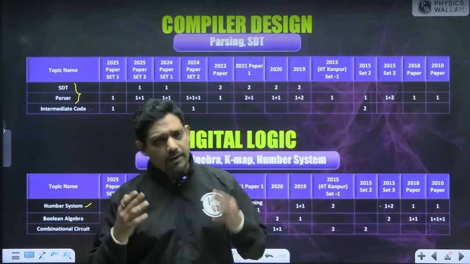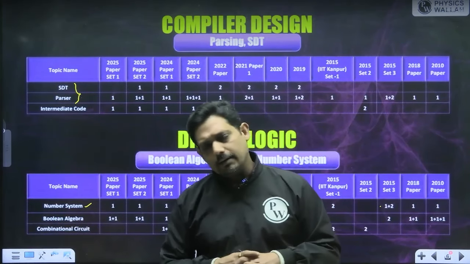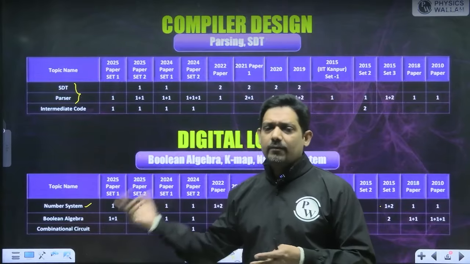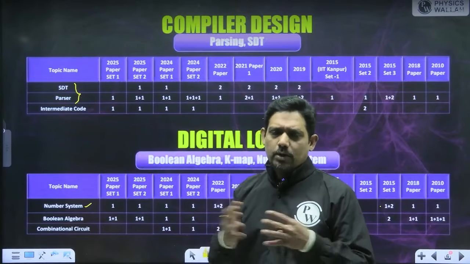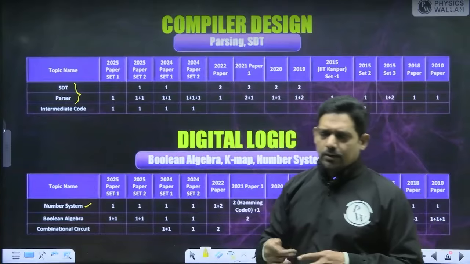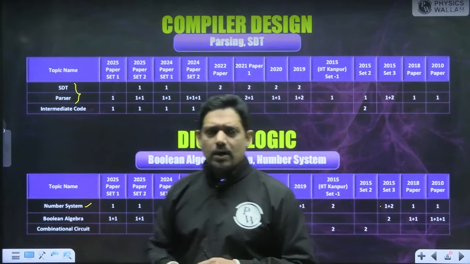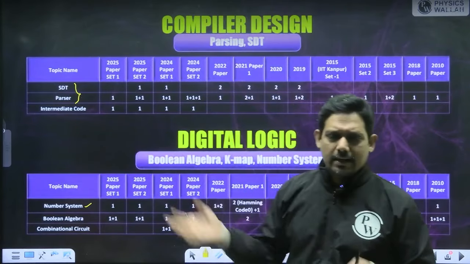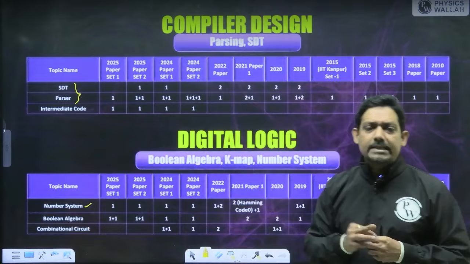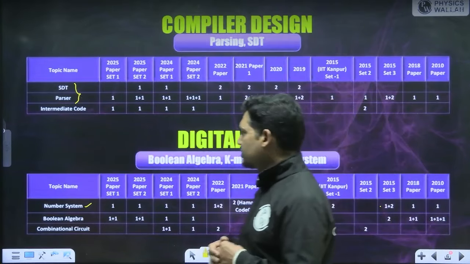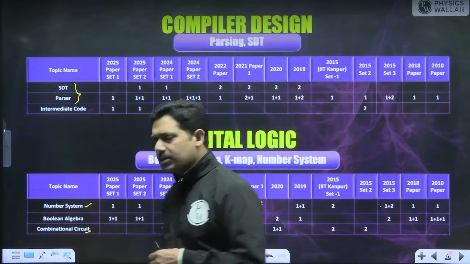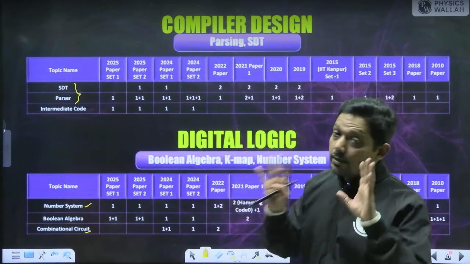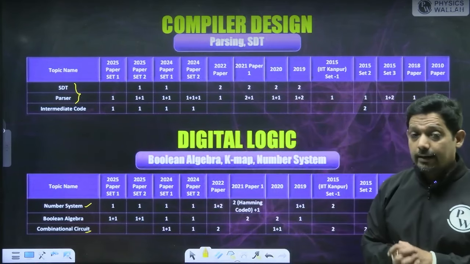If you have already done this, then it is okay. But in recent years they have not asked any question on counters or flip flops. Sometimes they also ask some conversions, like RS to JK, JK to T, something like that, but in recent years I haven't seen it. So my pick will be Boolean algebra and number system. If possible, cover the combinational circuits as well. Sequential, according to the trend, is not important right now.